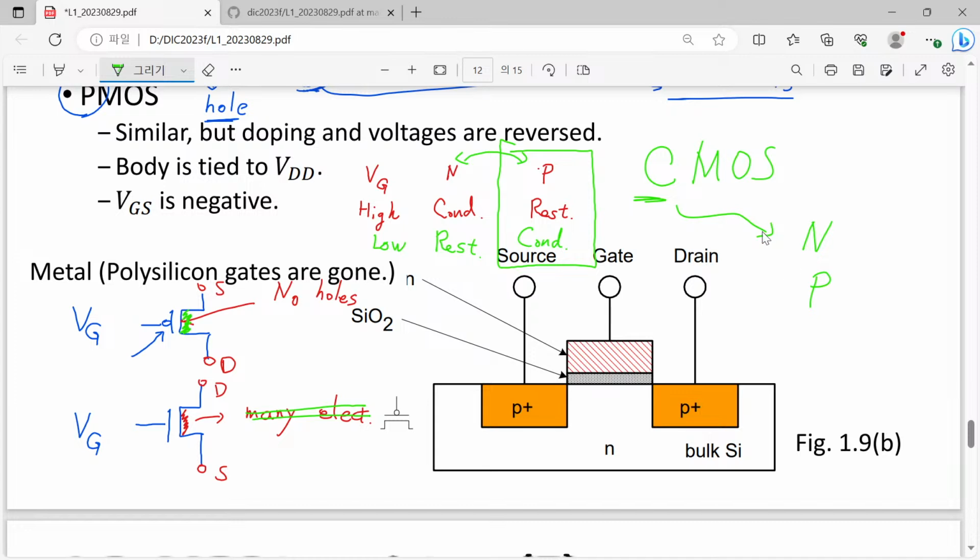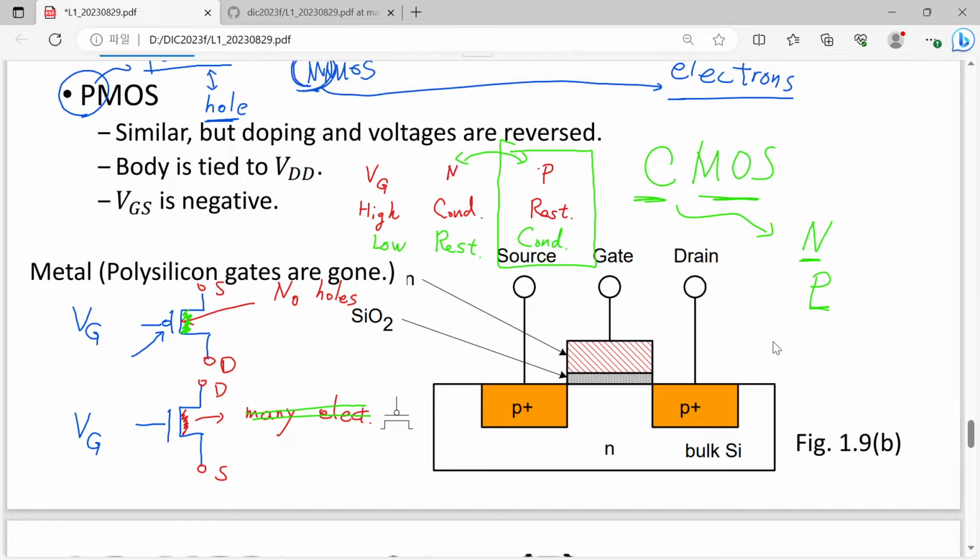At the beginning of MOS technology, actually there was either N-type transistor or P-type transistor. For example, the very first microprocessor was made of only P-type transistors. And there were many N-type only technologies.